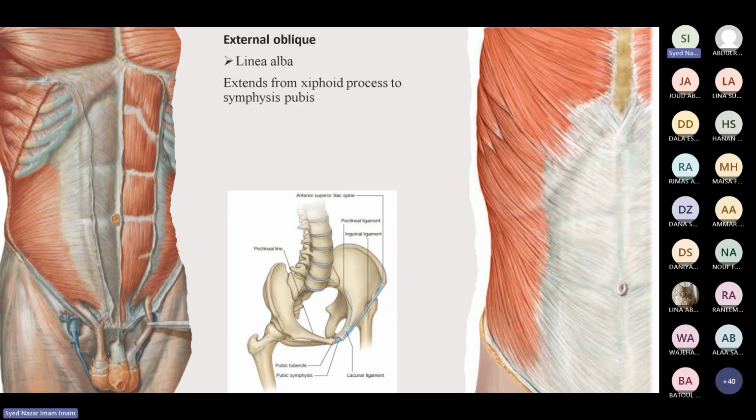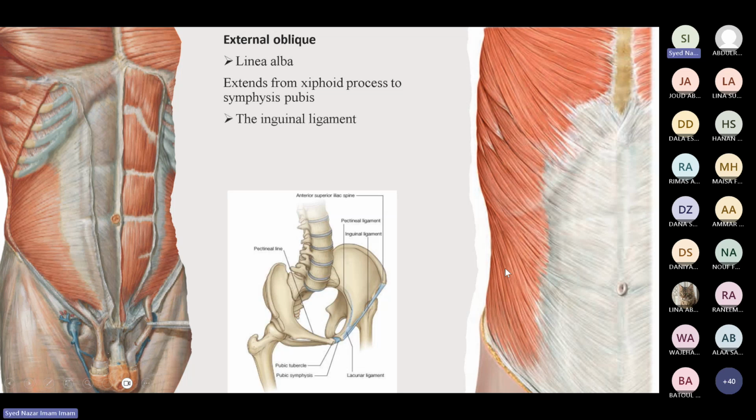Now we have the external oblique. You can see that their direction is oblique, and these are the most external. So these are the external oblique group of muscle. The first outermost muscle is the external oblique, and it's like when you put your hand under your pant, the direction of the fingers is like the external oblique. Look at the direction of this fiber. It is going from above downward, and it's the most external. So the direction is oblique, right? So this is called external oblique.